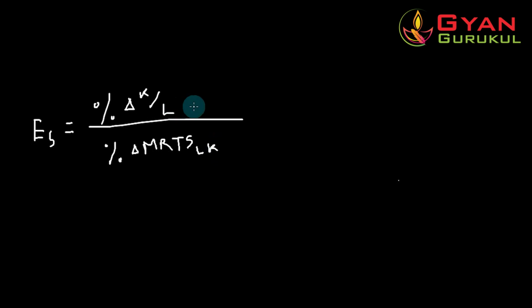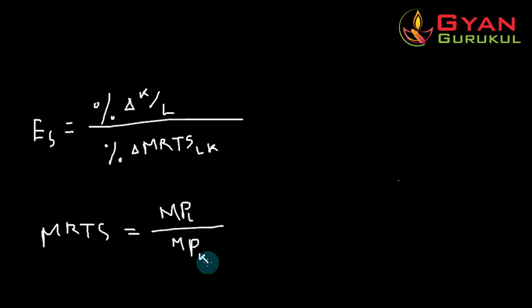So what is the need of this concept? When you calculate the marginal rate of technical substitution, what do we get? We get the ratio of the marginal product of one factor and the marginal product of the other factor, the marginal product of labor and the marginal product of capital. Now, these are two different factors, one is labor, one is capital.